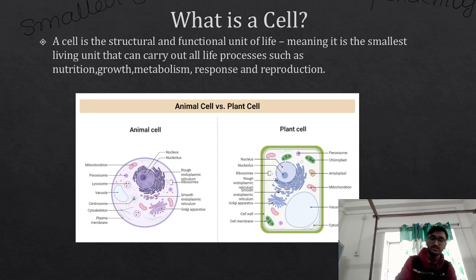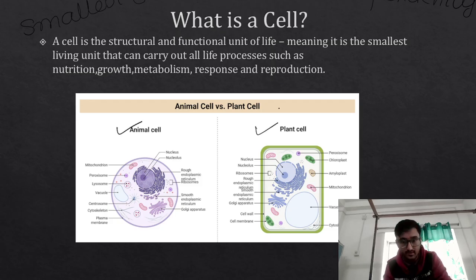Now, here we have a picture. Here we have the animal cell, and here we have the plant cell. What is the basic difference? What is the difference which is very much visible? We know this is the plant cell. Plant cell is having a cell wall. So, this one is actually the cell wall. But animal cell is devoid of a cell wall. Animal cells do not have a cell wall. Plant cells have a cell wall. That is the basic difference.